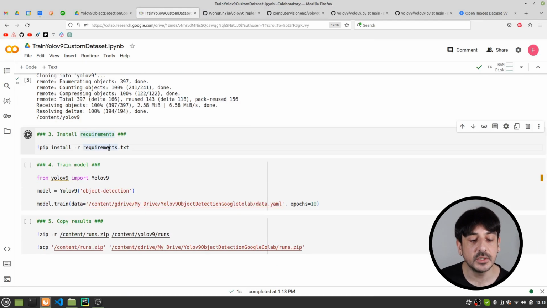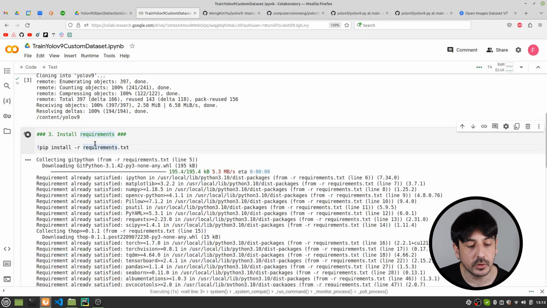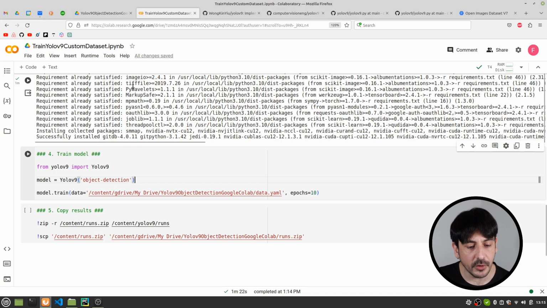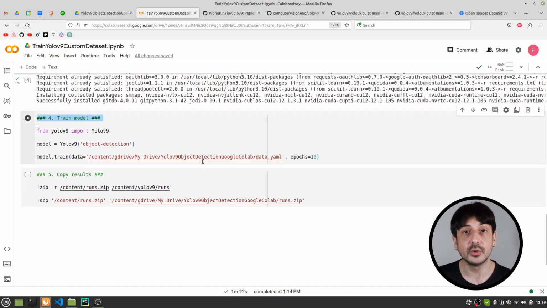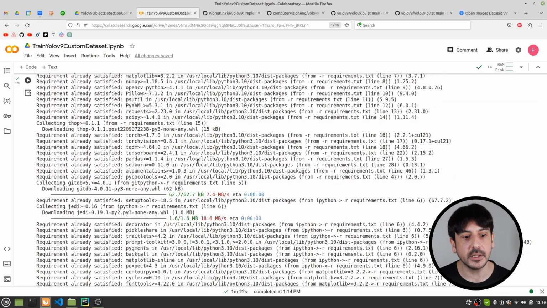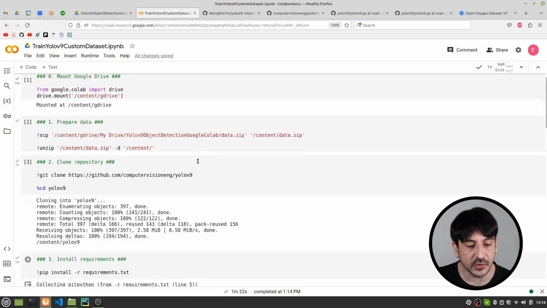Now the only thing we need to do is to install all the requirements. So I'm just going to execute this cell over here. Okay, and that's pretty much all. We have installed all the requirements, and now we can continue with the next step in this process, which is training the model. So we are almost there. We have almost completed this process, and you can see how quickly everything goes, right? You can see how straightforward this process is.